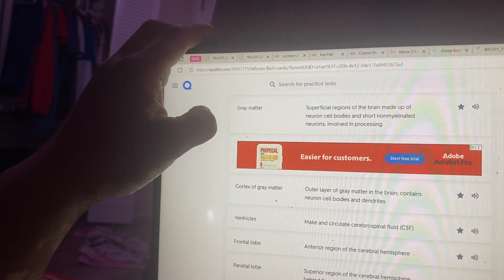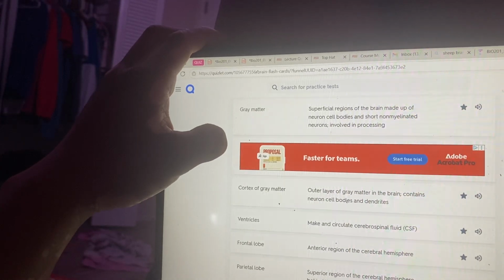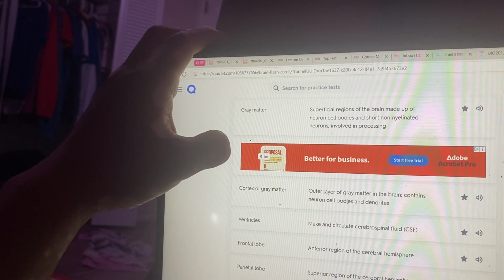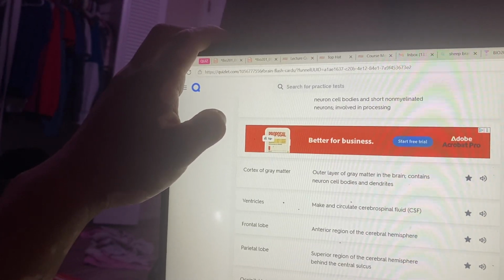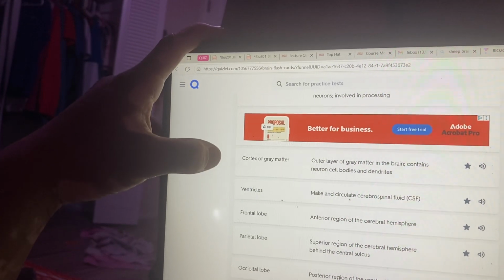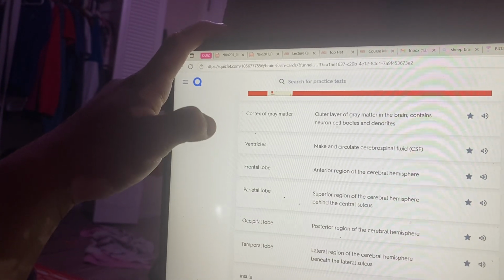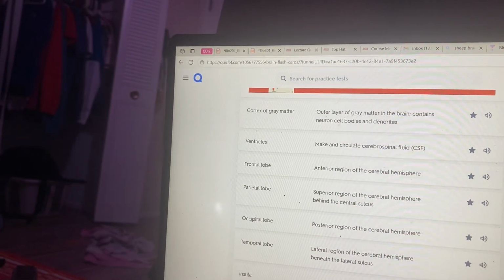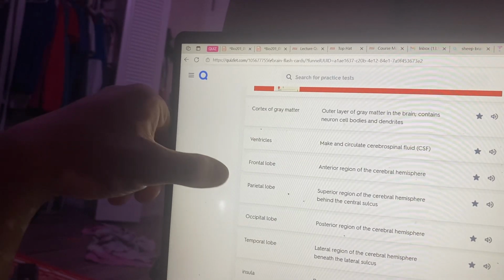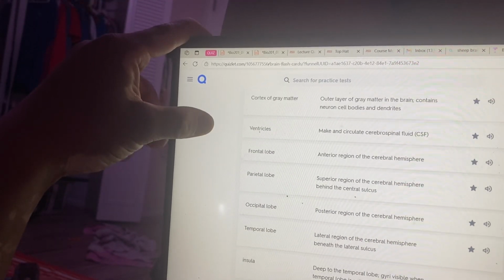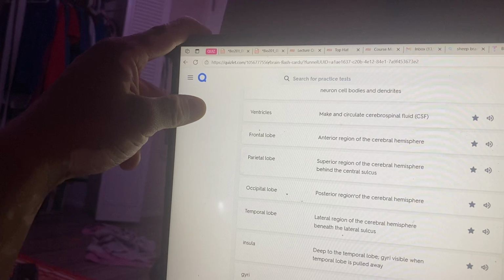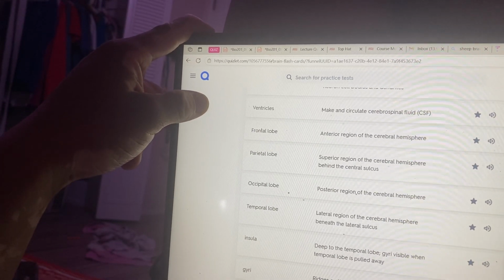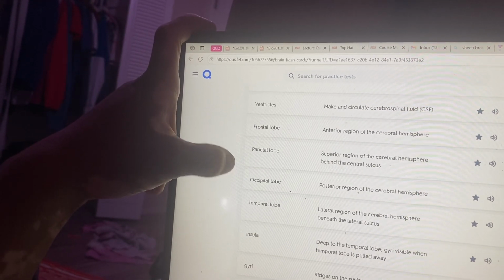Gray matter, superficial regions of the brain, made up of neuron cell bodies and short non-myelinated neurons involved in processing. Cortex of gray matter. Outer layer of gray matter in the brain contains neurons, cell bodies, and dendrites. Ventricles make and circulate cerebrospinal fluid, CSF.